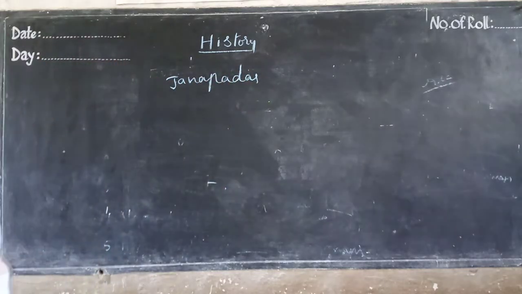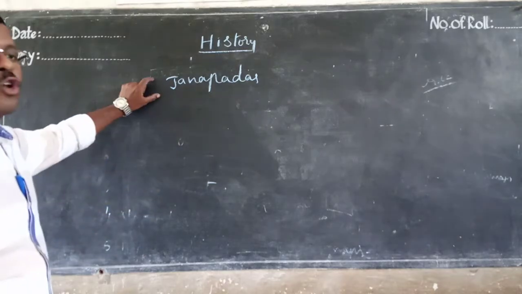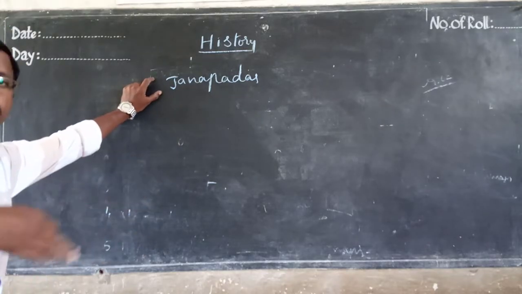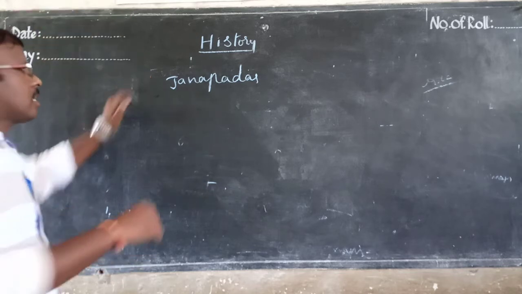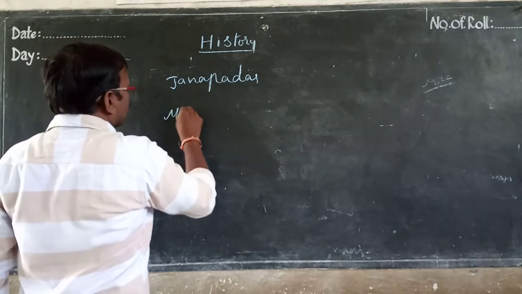These Janapadas gradually joined each other. The small groups joined each other and formed big groups, big Janapadas. These are called Mahajanapadas.